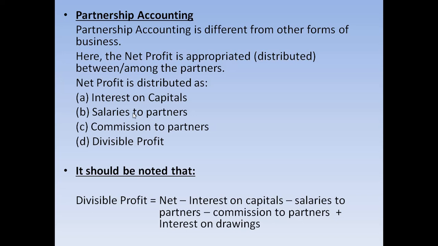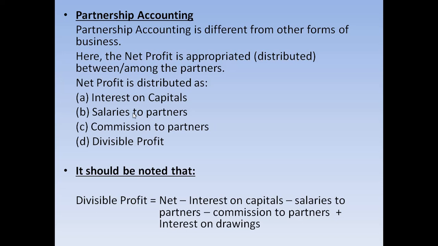Now it should be noted that the net profit is distributed among the partners in the following forms, as you can see here: interest on capital, salaries to partners, and commission to partners, and the divisible profit. I will explain how and why the net profit is distributed, and why I am saying it is the appropriation of profit, afterwards.